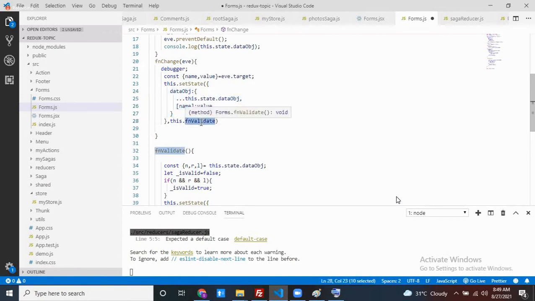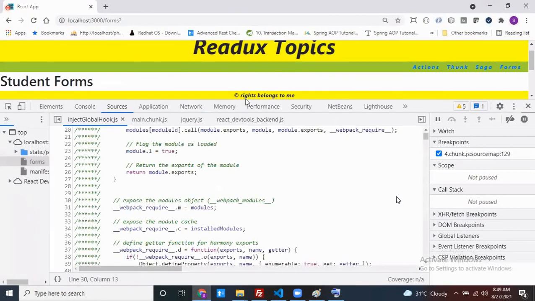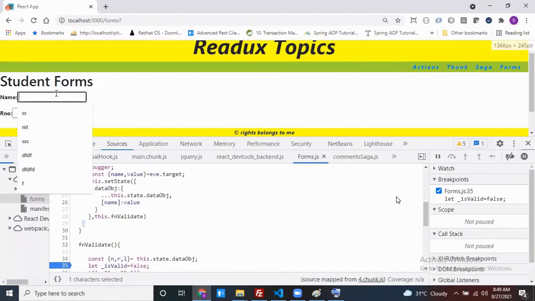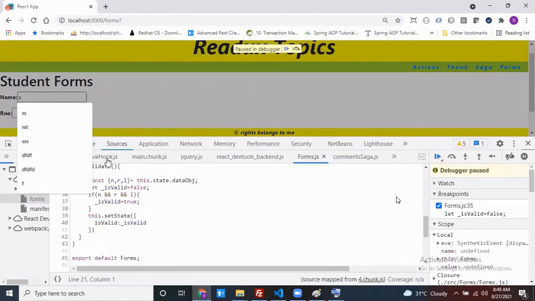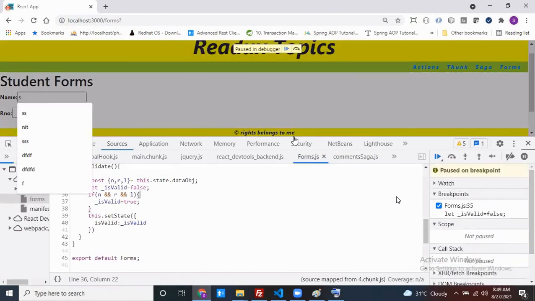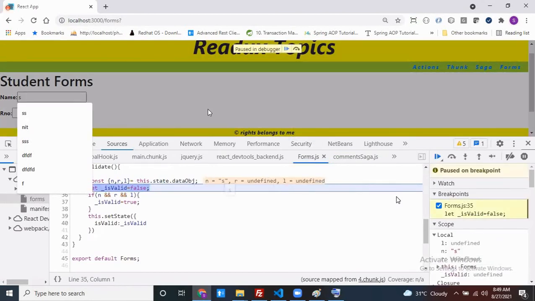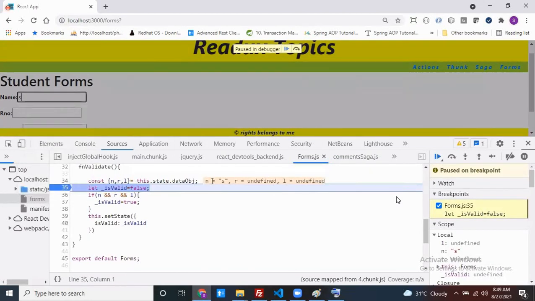Once my state variable updation is completed and it is called, my N value is the updated value. Now come here. Yeah, my N is updated. Agreed? Okay, done.